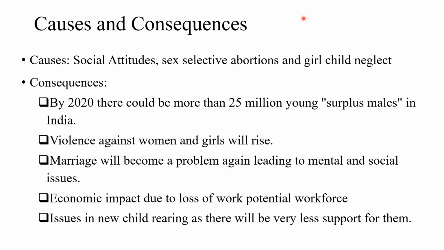What are the consequences? By 2020, there could be more than 25 million young surplus males. These people won't get any wife because that is surplus males. So violence against women and girls will increase. The society is already crumbling due to this violence. Again, that may increase. Marriage becoming a problem will lead to mental and social issues.